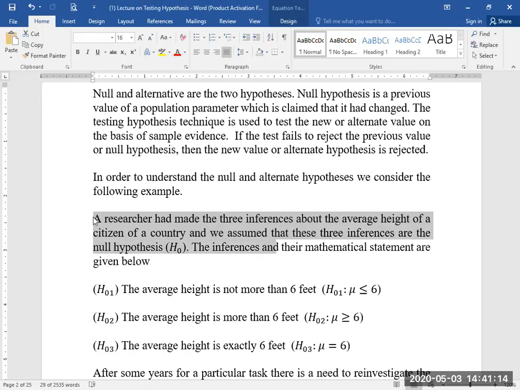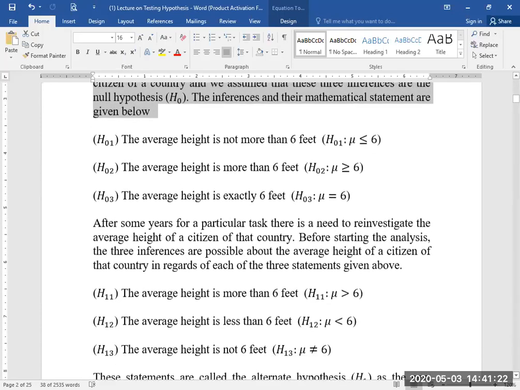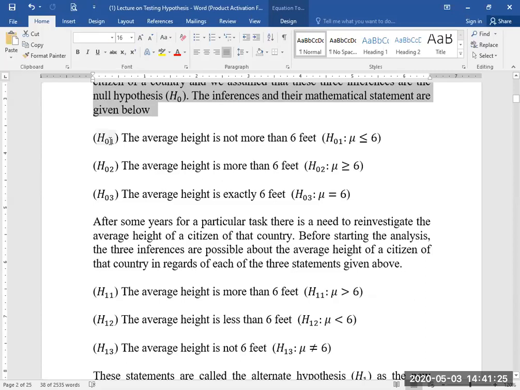The inferences and their mathematical statements are given below. Null hypothesis statement number one. H0 denotes the null hypothesis, and H01 means statement 1, H02 means null hypothesis and statement number 2, and likewise the third statement.